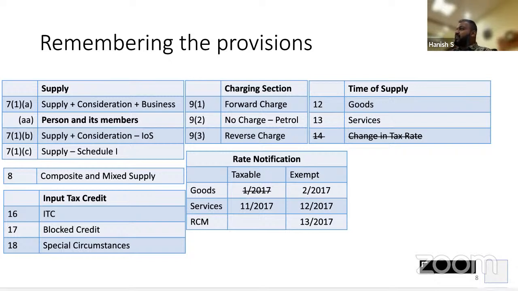If you know that something is taxable, you can close your eyes and write in your own paper. When you close your eyes, you don't know whose paper you're writing. In your own paper, that judgment you have. And you can write, as per notification 11 of 2017, this service is taxable. As per notification 12 of 2017, this service is exempt. As per notification 13 of 2017, this service is liable to tax under reverse charge mechanism. That's all. Life is so simple.